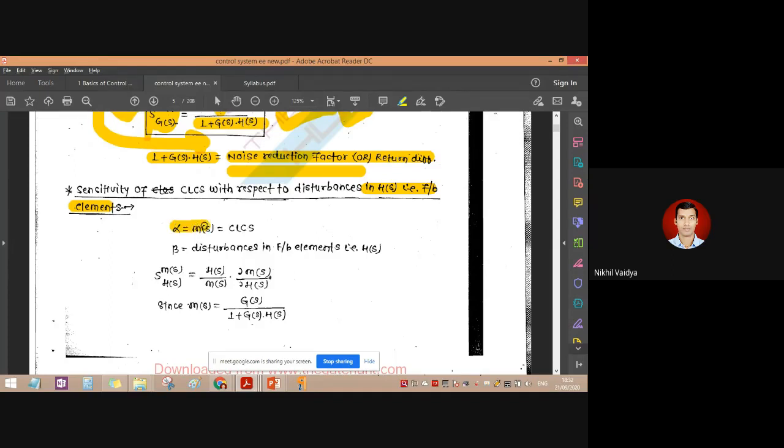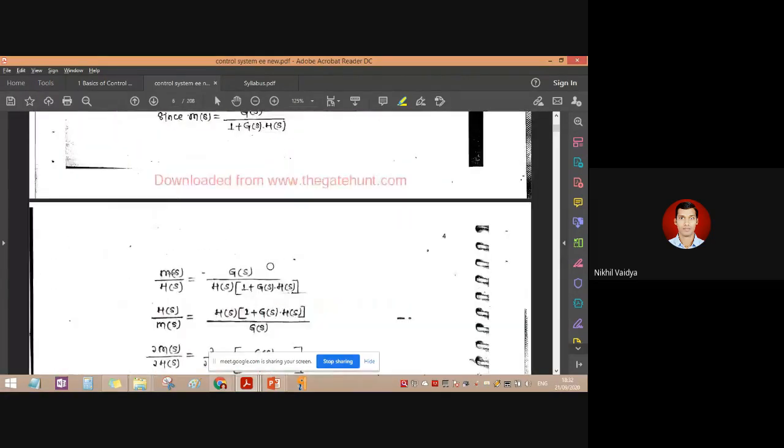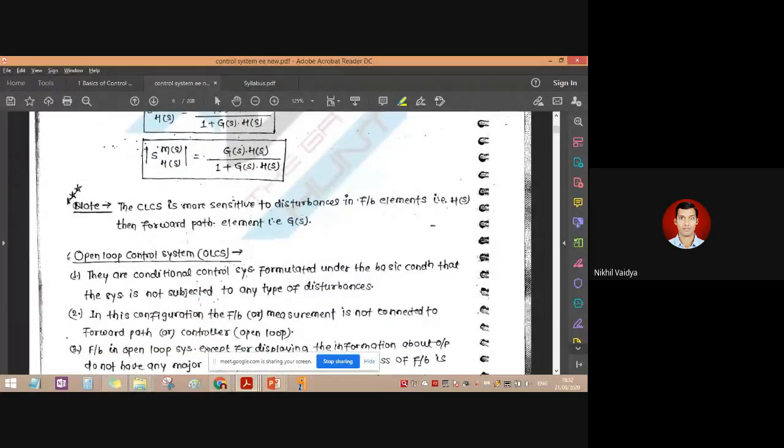Alpha is equal to M of s, which is C of s upon R of s. Basically here our system will be called M of s, the closed loop control system, and beta will be called the disturbances in the feedback element. Generally this formula is very rarely used, so we will keep this. One important note we will read: the closed loop control system is more sensitive to disturbances in feedback elements than in forward path elements.